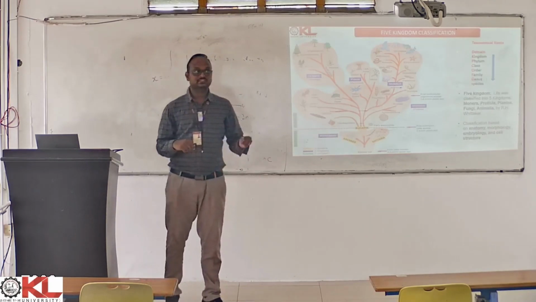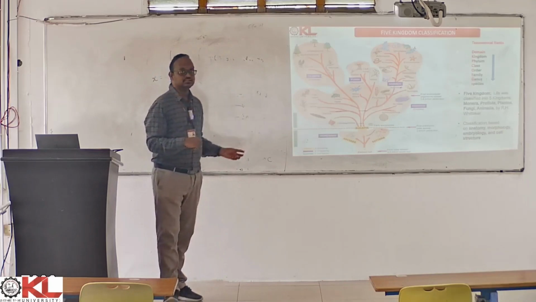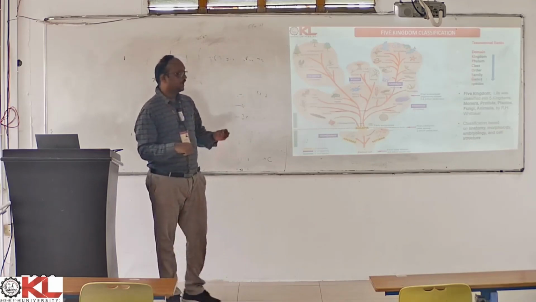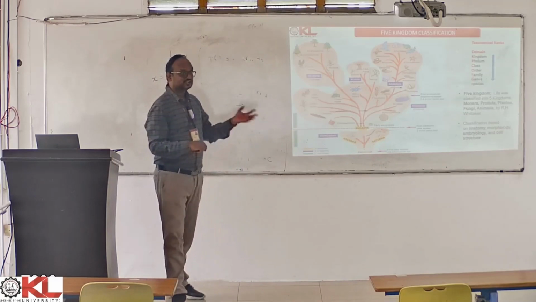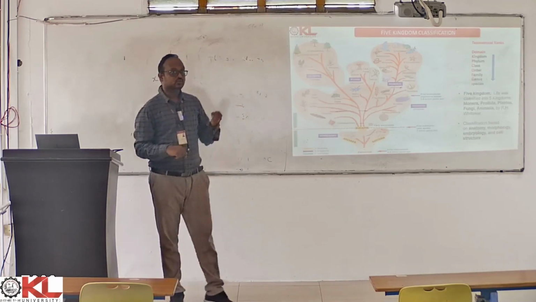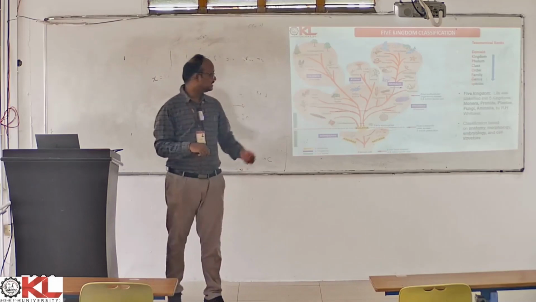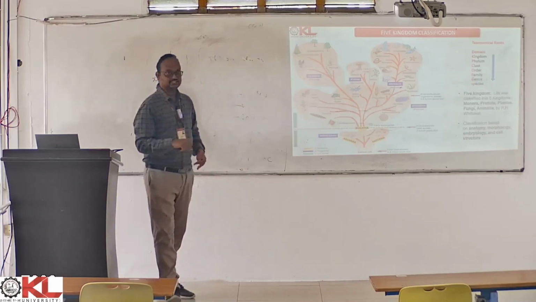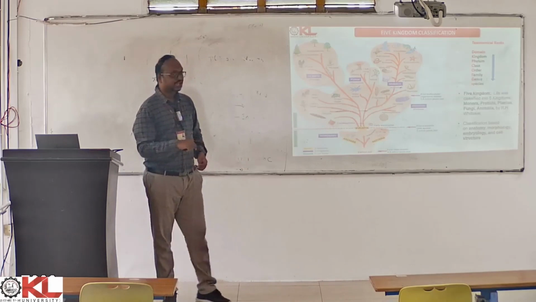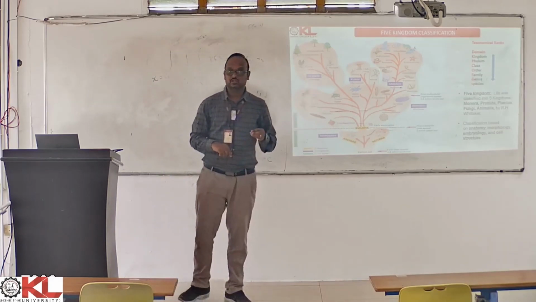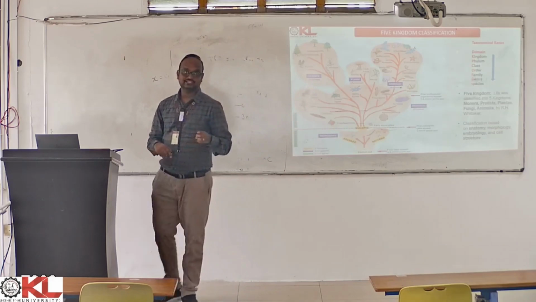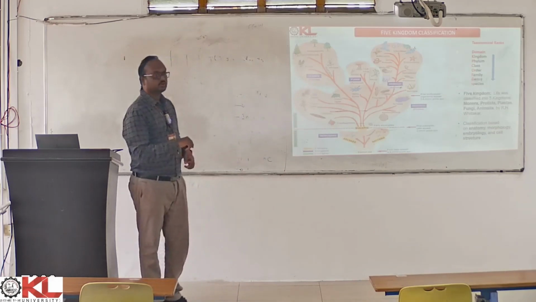So all the ancient bacteria have been kept under the domain archaea, and all the current generation organisms or eubacteria are placed under the domain bacteria. Coming to eukarya, all the other remaining eukaryotic organisms are placed under the domain eukarya.